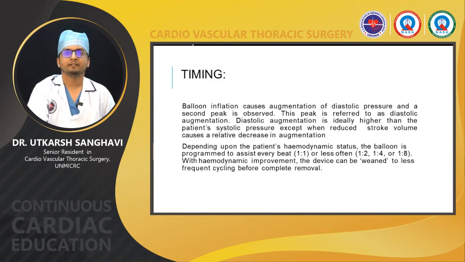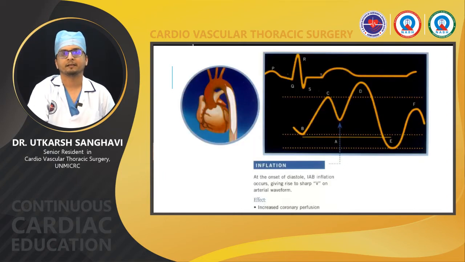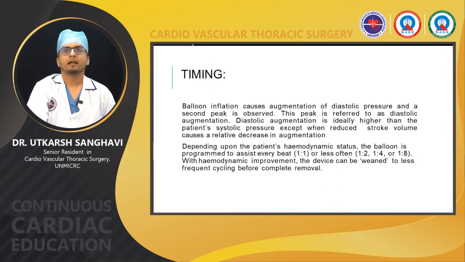The balloon inflation causes augmentation of the diastolic pressure and a second peak is observed. You can see in the previous diagram that the second peak, the D point, is more than the C, so the augmented BP is more than the patient's systolic BP. The peak is referred to as the diastolic augmentation. Diastolic augmentation is ideally higher than the patient's systolic pressure, except when there is reduced stroke volume causing a relative decrease in the augmentation.